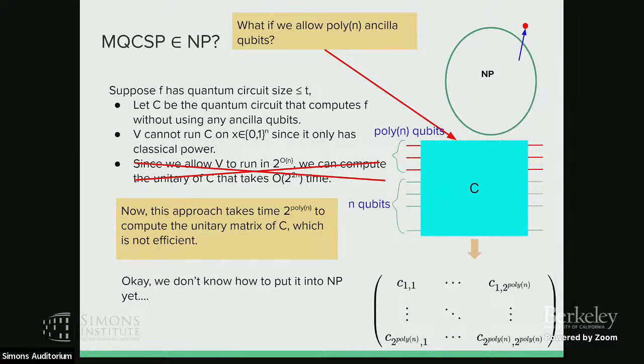The number of ancillary qubits should be unknown. So the problem is just the Boolean truth table of F and the corresponding integer S, and you can use arbitrarily many ancillary qubits, but it needs to be polynomial in n to compute your function. Or does it need to be smaller than S? Yes, it needs to be smaller than S. Correct, just smaller than S is correct. I think it also depends on how much you allow. If you allow more, it can depend on some constant times S, something like that.